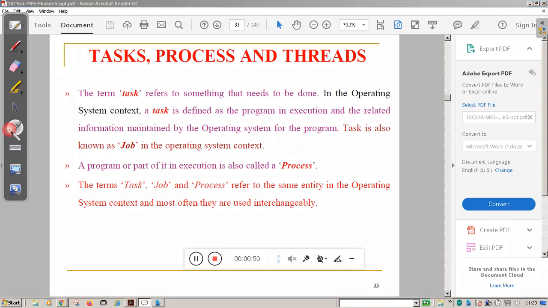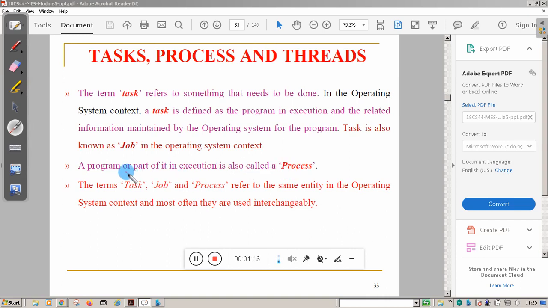Here you see, the task refers to something that needs to be done. Task is defined as the program in execution and related information is maintained by the operating system. It is also sometimes known as a job. A program or a part of the program in execution is also called a process.